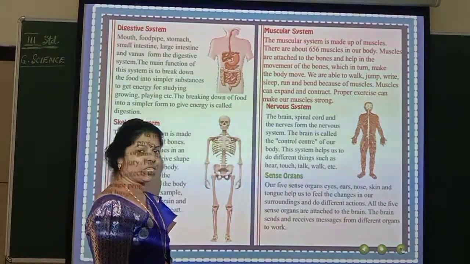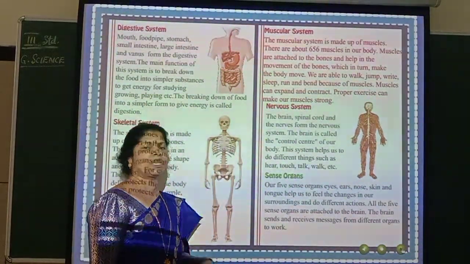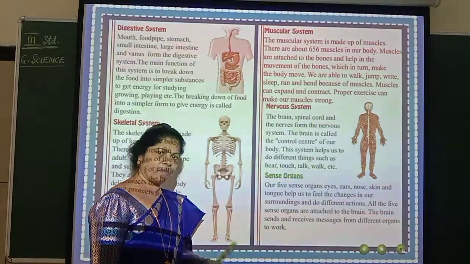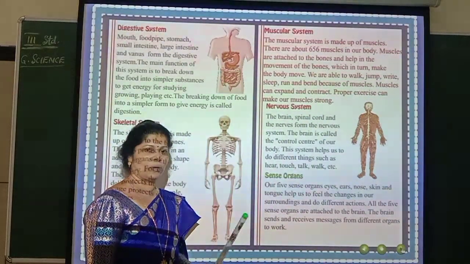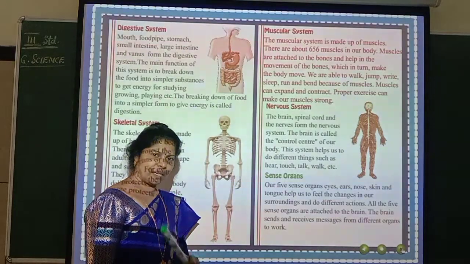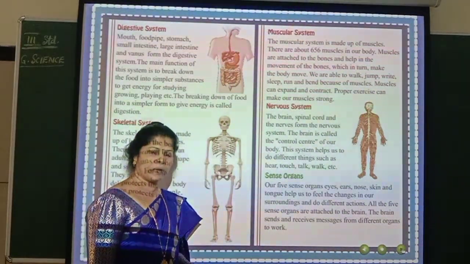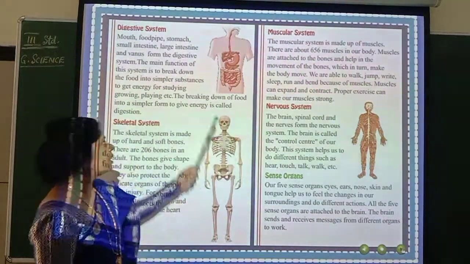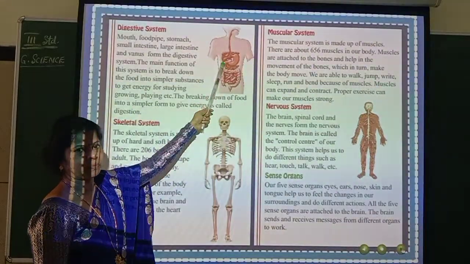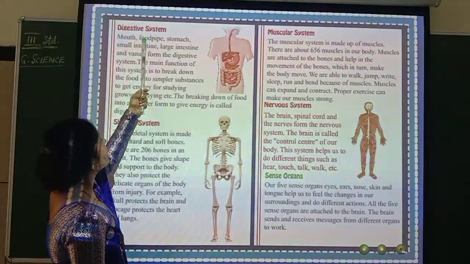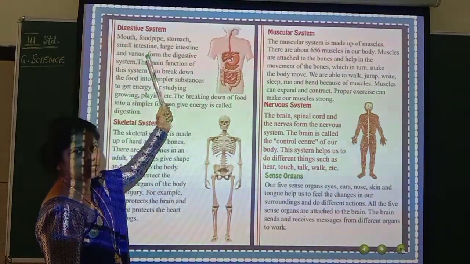Mommy has to prepare delicious food. What is happening to this food? Will that food remain as it is in our stomach? No, the food will get completely digested, and there will be undigested food also. Okay, let us see what happens here. So this is the digestive system. Understood? So you can see a digestive system. What does it consist of?